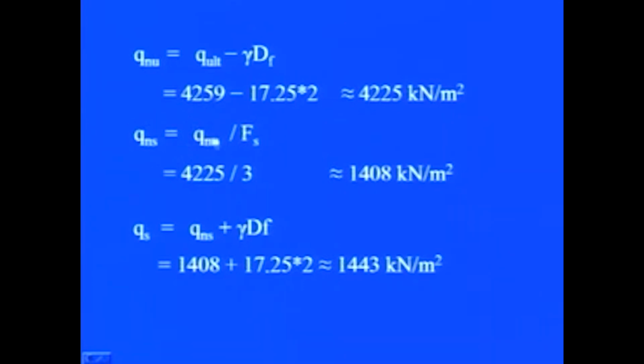Now, we can find out net safe bearing capacity if we know net ultimate bearing capacity by dividing it by a factor of safety. Here the factor of safety is equal to 3. So, 4225 divided by 3 will become equal to 1408 kilonewton per meter square. Now, in order to determine the safe bearing capacity, we will have to add gamma Df to the net safe bearing capacity, and it comes out to be 1443. It means if all the quantities are known, we can find out the ultimate bearing capacity, net safe bearing capacity, and safe bearing capacity of the foundation.